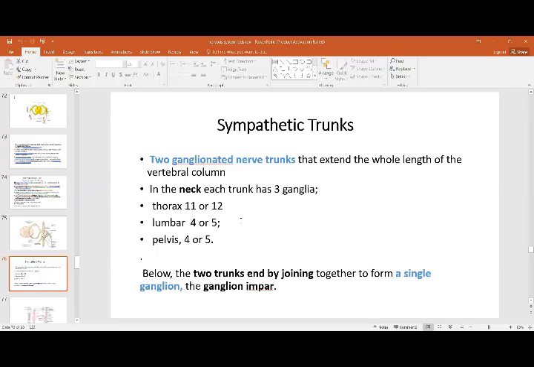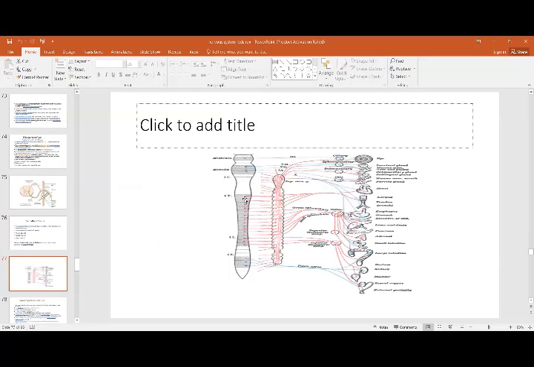then the thoracic level, and the lumbar level, so the preganglionic outflow goes into these sympathetic ganglia. Below, the two trunks end by joining together to form a single ganglion called the ganglion impar. In this picture, this is the level where you have the sympathetic outflow. This outflow goes into this chain of sympathetic ganglia. This is preganglionic, then postganglionic, and the postganglionic fibers go into the organs. The red is your sympathetic outflow, and the blue is your parasympathetic outflow.